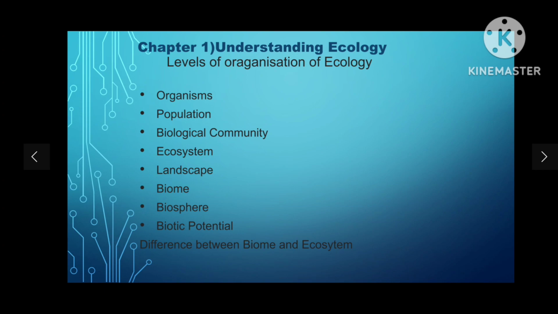In consumers, which are heterotrophs, we have four types: primary consumer, secondary consumer, tertiary consumer, and omnivores. Primary consumers feed directly on plants, for example herbivores. Secondary consumers feed on primary consumers. Tertiary consumers feed on secondary consumers, and omnivores eat both plants and animals.